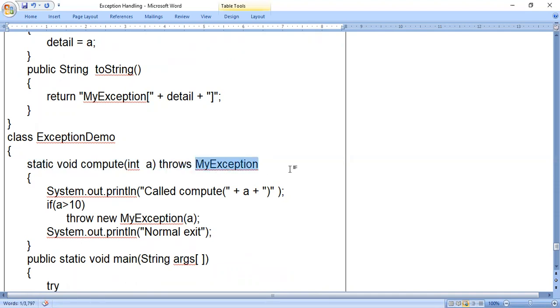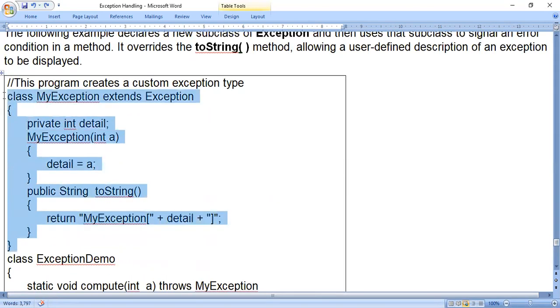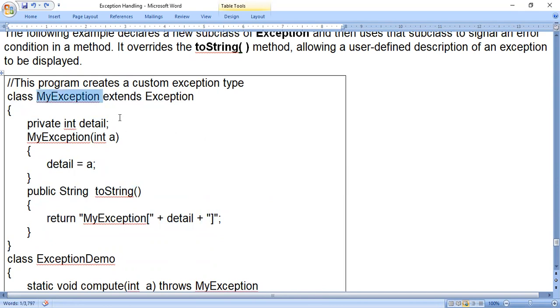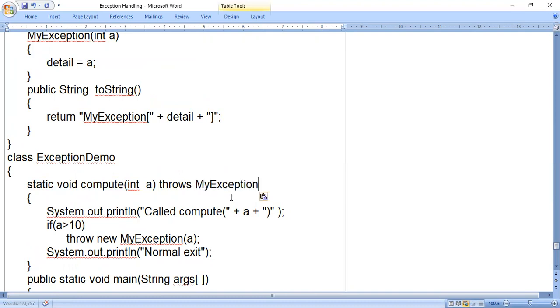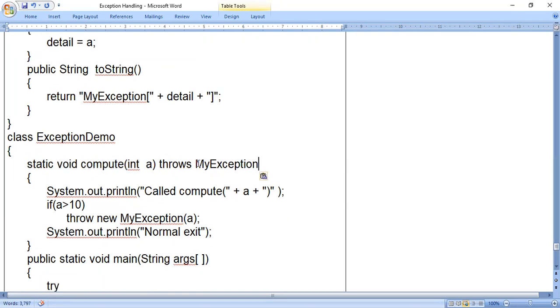Till now, in previous programs, we were using ArithmeticException, IllegalAccessException, or ArrayIndexOutOfBoundsException, which are present in the Java class library. Now we are using a class name of our own. This class is not present in the Java class library; it is only here. So you can copy this class name and paste it wherever you use the throws keyword. That is the concept here, creating our own exception subclass. So, throws MyException.